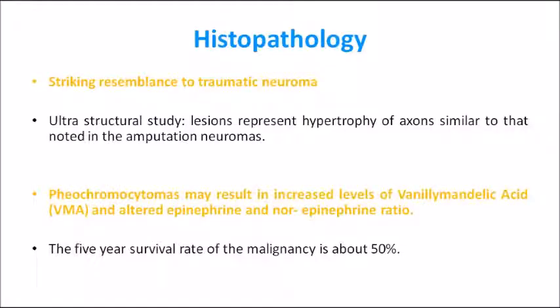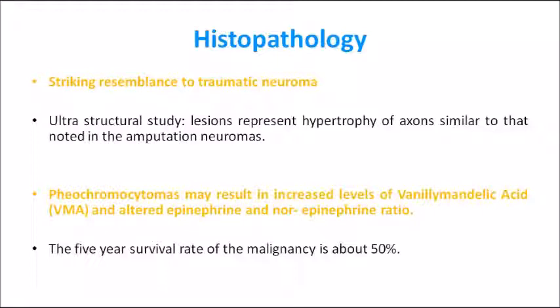So here the point which you should remember is histopathology. In the case of MEN 2 type, multiple endocrine neoplasia syndrome, there is striking resemblance to traumatic neuroma. As I told you in the beginning itself, what is traumatic neuroma? There will be an injury, normally towards the mental foramen, in the oral cavity or within the jaw region. So there will be a history of trauma.